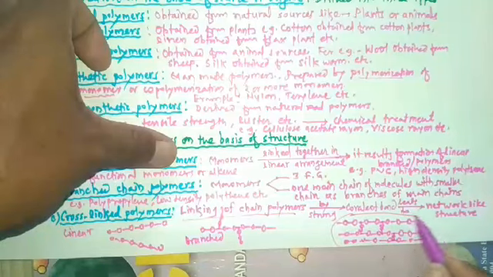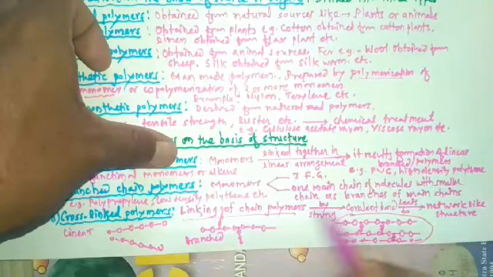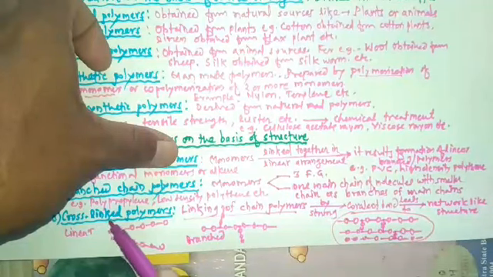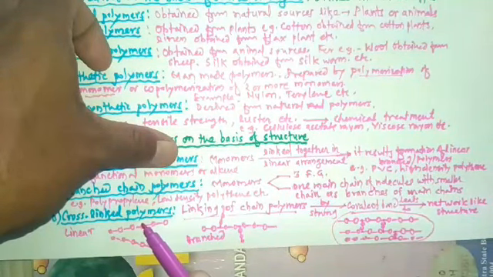When such a network is formed, such polymers are called cross-linked polymers.